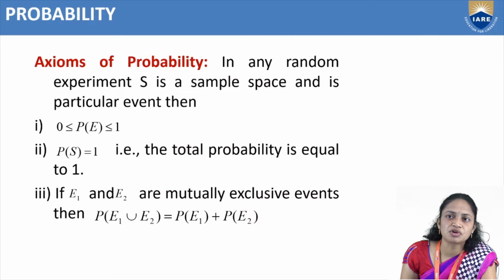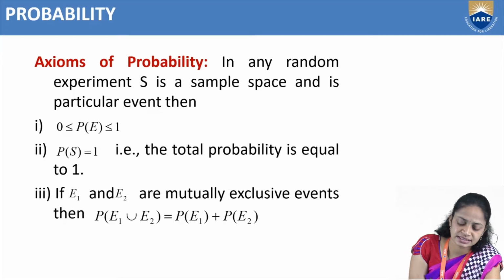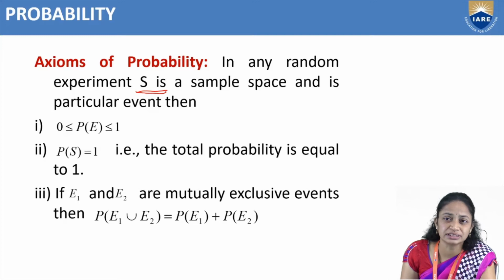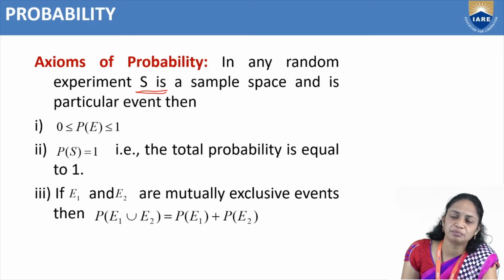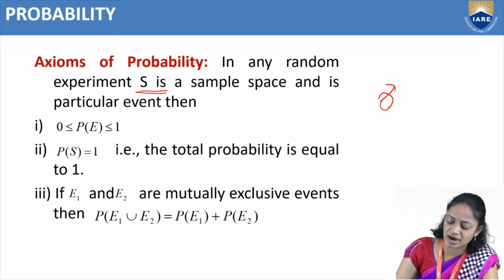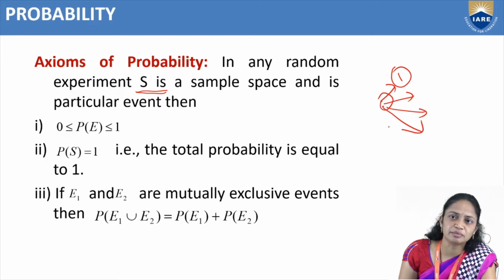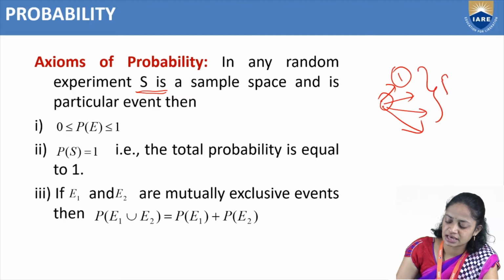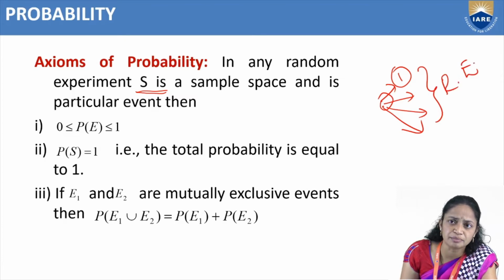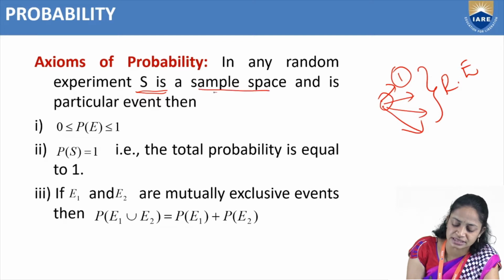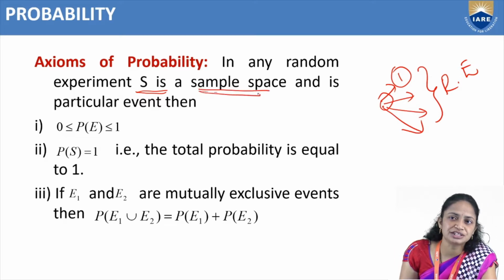Now, the axioms of probability are the properties of probability. In any random experiment, S is a sample space. So what is a random experiment? A random experiment means we can get more than one result. If we get more than one result, that is called a random experiment. And what is a sample space? It is the collection of all possible outcomes.